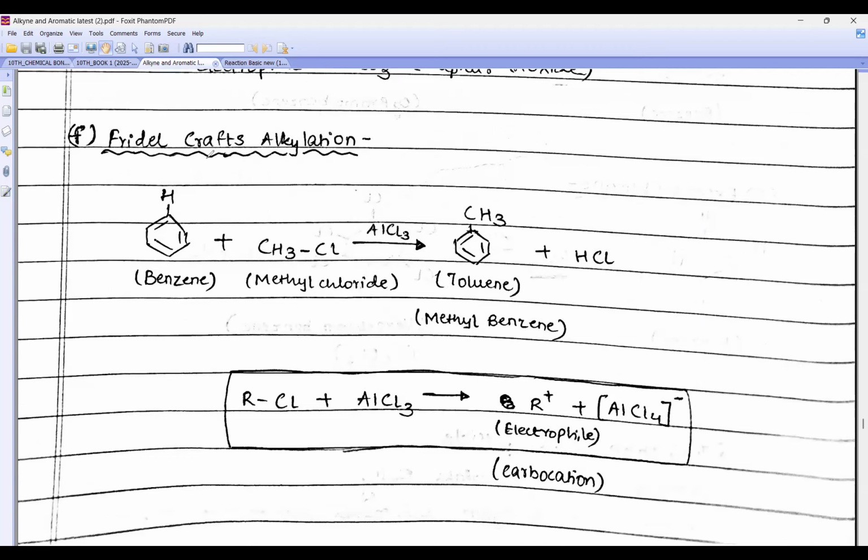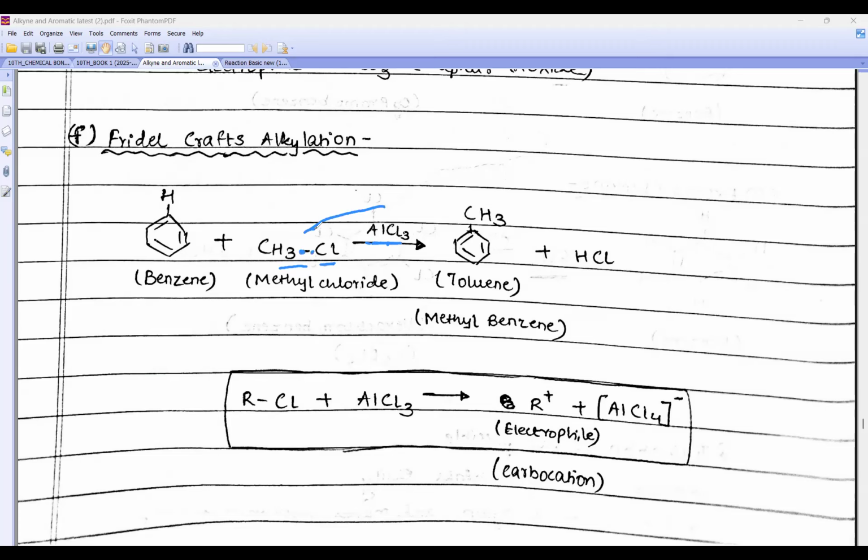Friedel-Crafts alkylation means I am going to add an alkyl group, right? Now tell me, in place of hydrogen did you get an alkyl group or not? Tell me, methyl group. Right Rhea, if hydrogen is replaced by any other group then it is electrophilic substitution, clear? Yes, sir. Okay, now for Friedel-Crafts alkylation I have to take alkyl halide. Now what will AlCl3 do? What is the role of AlCl3, Rhea? It supplies electrons. No, it generates electrophile.